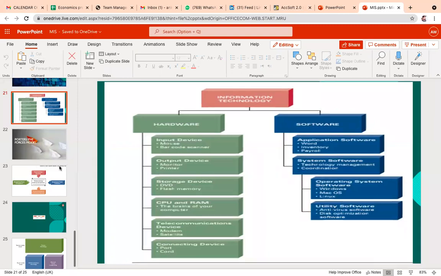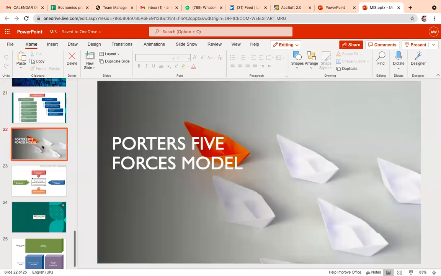Clear, sir. Next one, we have the Porter's 5 forces model. Basically, I have already covered the Porter 5 forces model in my previous sessions. But when we discuss the Porter 5 forces model in terms of MIS, it has some different perspective to cover.